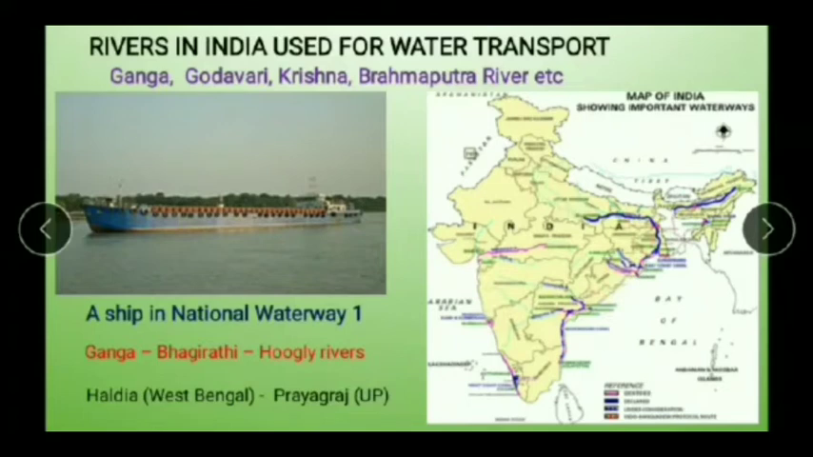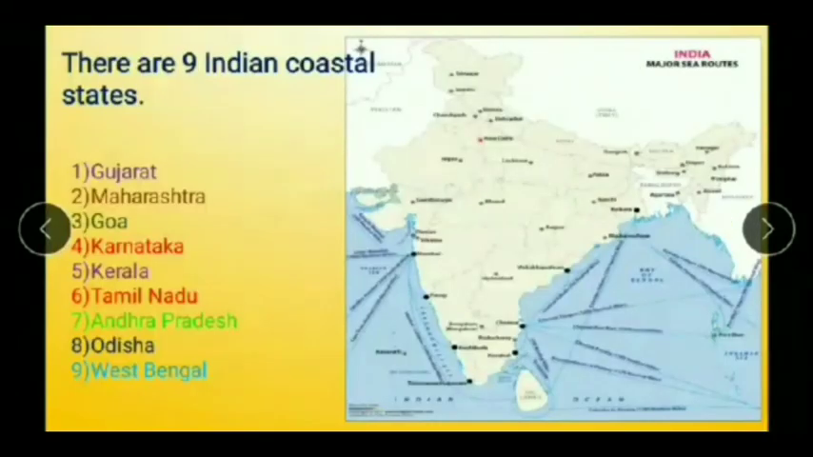Now, a ship in National Waterway 1. Exactly like the national highways are present, in the same way, national waterways are also present. Ganga, Bhagirathi and Hooghly river are the way of National Waterway 1. Okay, it will cover from Haldia, West Bengal to Pranganj, that is in UP. There are 9 Indian coastal states. They are Gujarat, Maharashtra, Goa, Karnataka, Kerala, Tamil Nadu, Andhra Pradesh, Odisha and West Bengal.